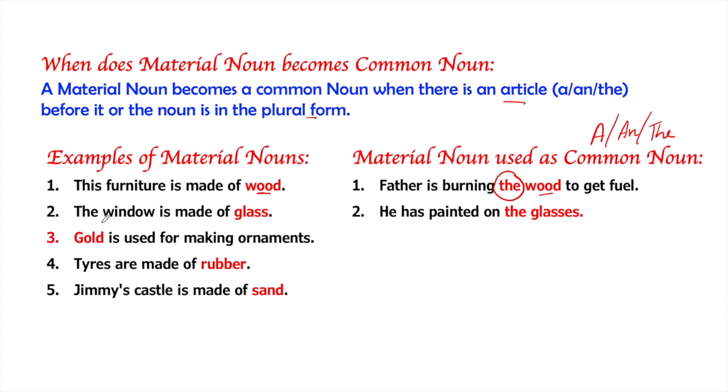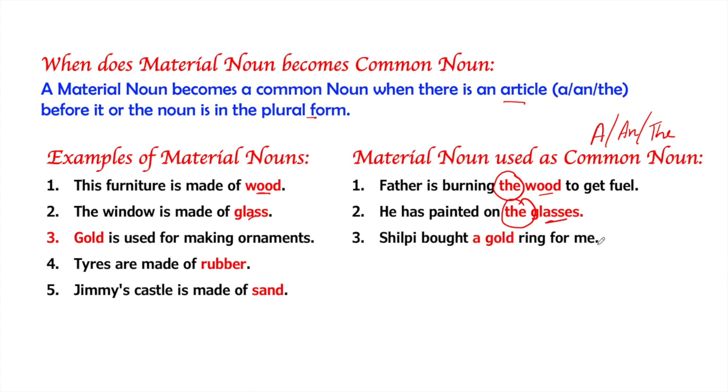Another example, the window is made of glass. Here the glass is used to make the window, so it's a material noun. But here glasses are not making anything. It's used in plural form here. He has painted on the glasses. So in this sentence, we can easily see that there is an article before the material noun, and second, glass is not used to make anything.